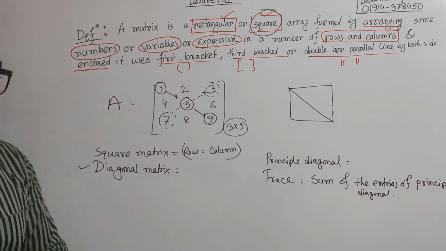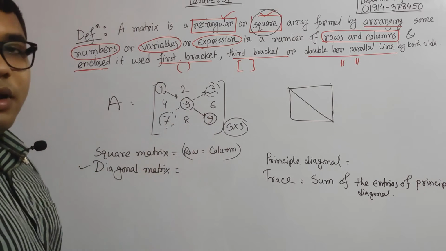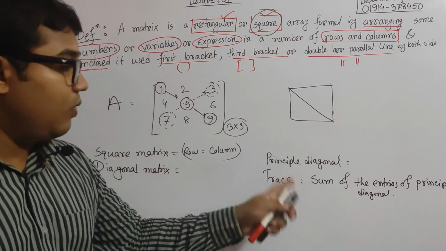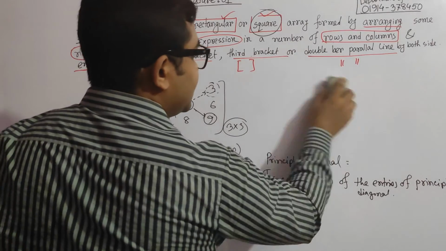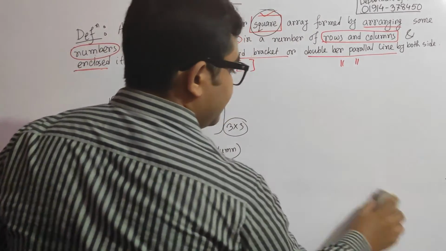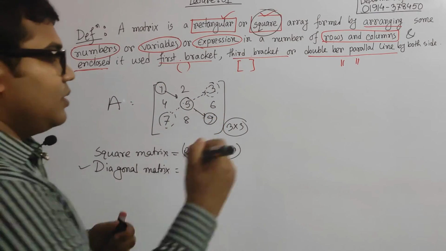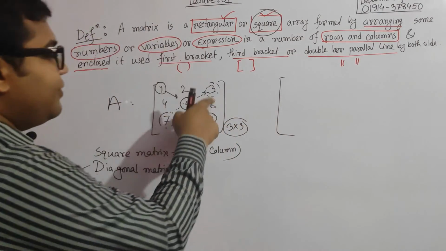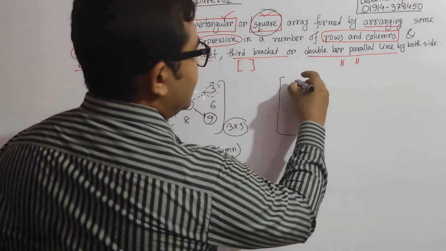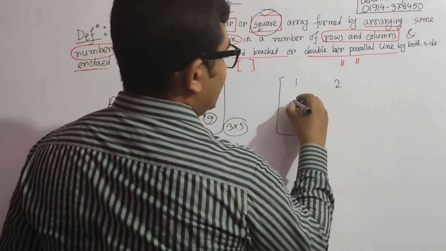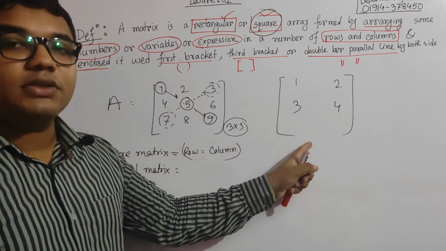Now one thing may arise in your mind: why are these the principal diagonal, and why are we talking about the same row and column position? Okay, let me clear this part. Suppose there is an example that looks like this, and I am going for the position of each entry, 1, 2, 3, 4. We go for our first row, first column.